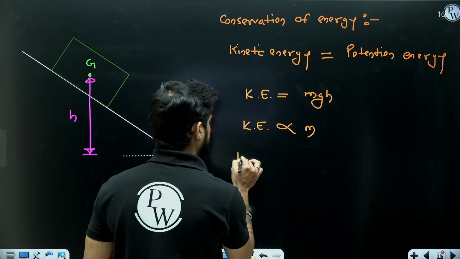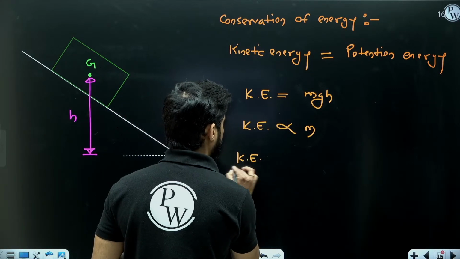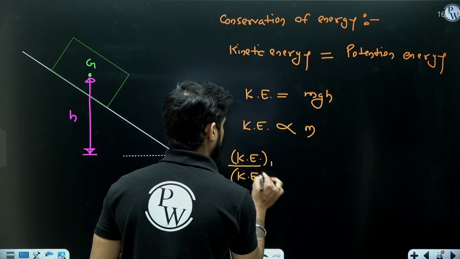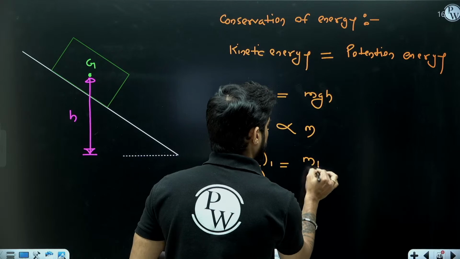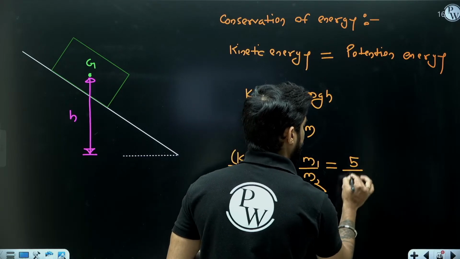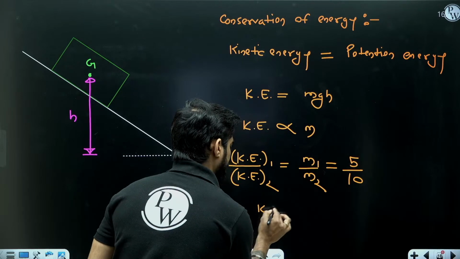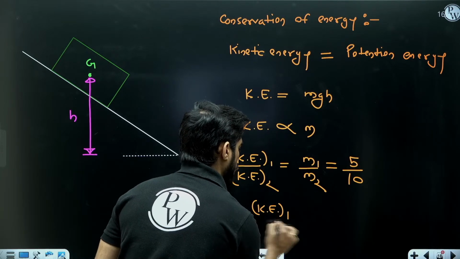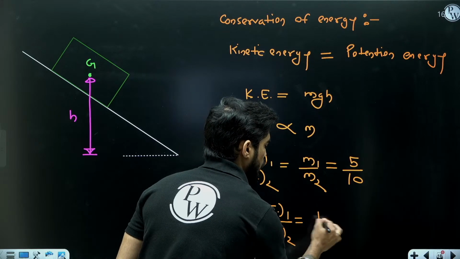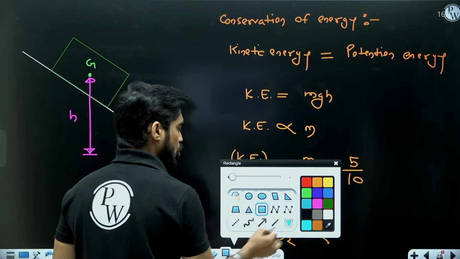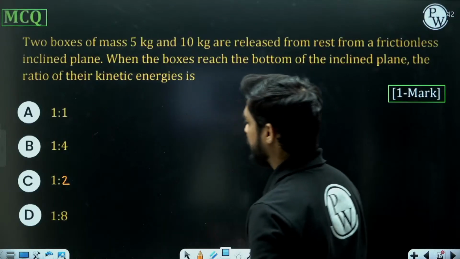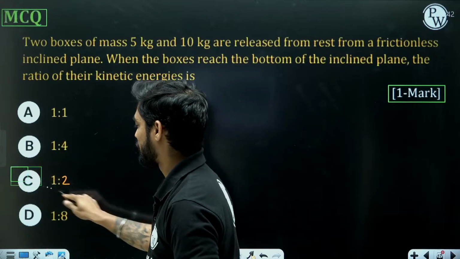So I can say that kinetic energy of box 1 by kinetic energy of box 2 equals m1 by m2, which is 5 by 10. So kinetic energy of box 1 by kinetic energy of box 2 is 1:2. Yes, the answer is 1:2.